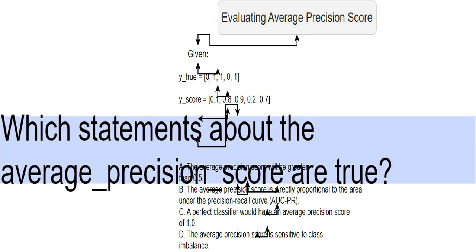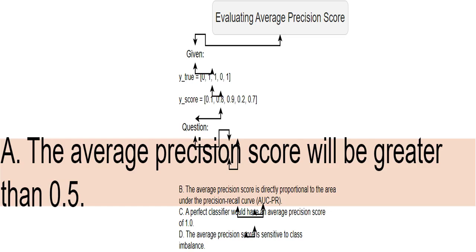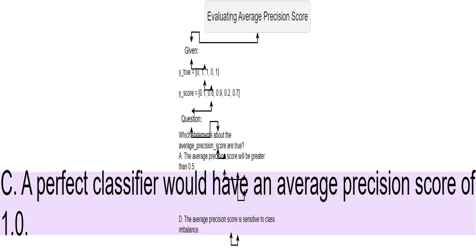Let's analyze each statement. This statement is tricky. While the model seems decent, based on probabilities, I can't say for sure whether the average precision score will be above 0.5 without doing the calculation. This is absolutely true. A perfect classifier would get every prediction right, which means the average precision would be 1.0, the highest possible score.